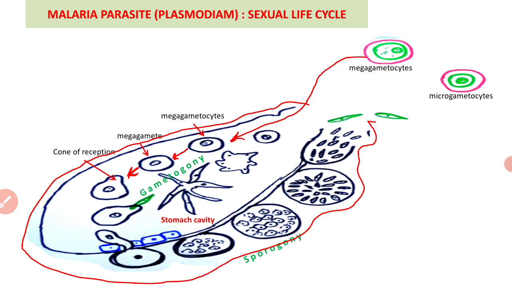Megagametocytes further develop into megagametes, and this development takes place in the body of the mosquito. Microgametocytes also enter the body of that mosquito at the same time.